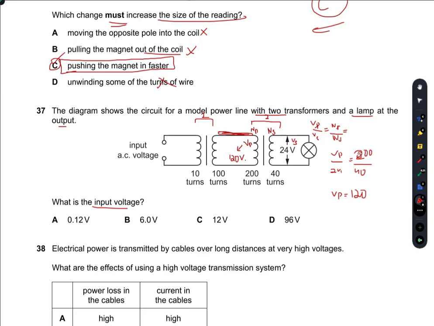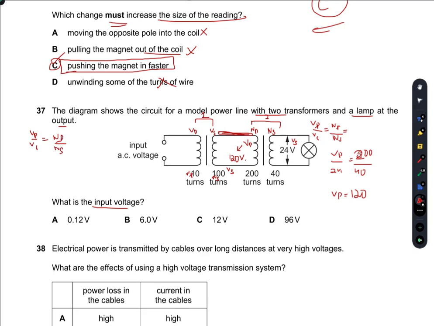So now the secondary voltage is 120. This is the secondary voltage, this is the primary voltage, this is the secondary number of coils, and this is the primary number of coils. Now I know again that Vp over Vs is equal to Np over Ns, sorry.